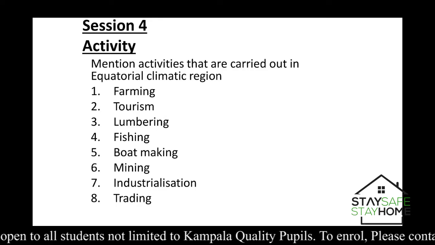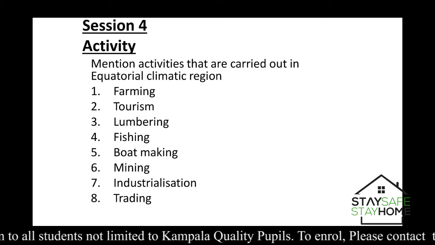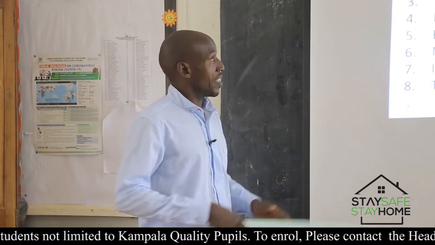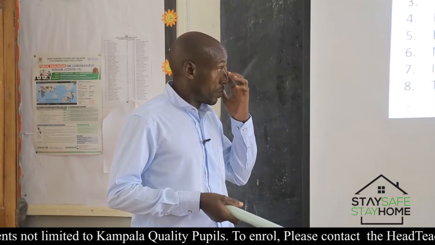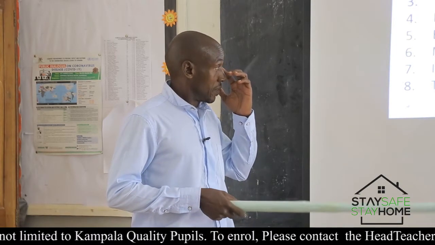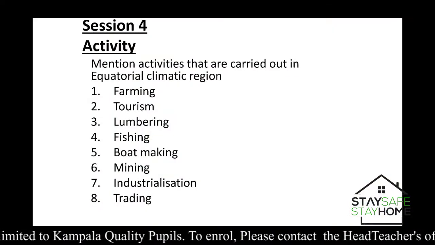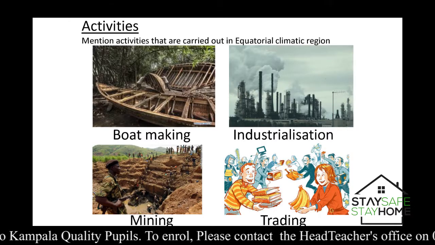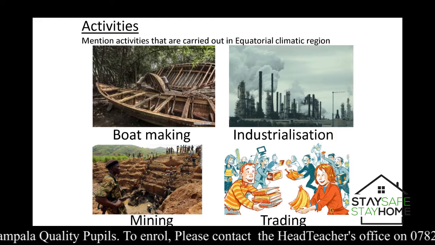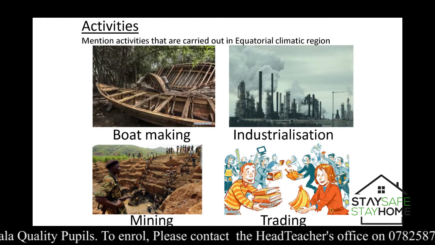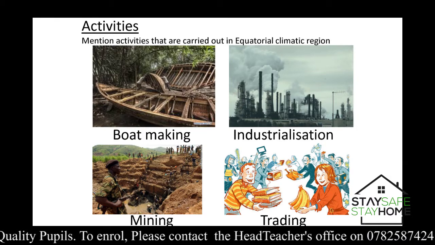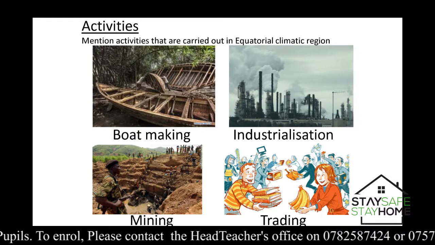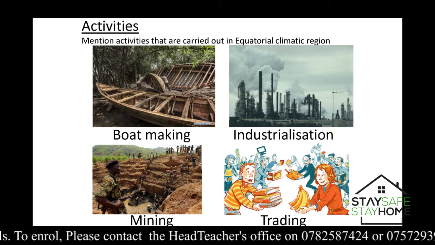Another one is mining. These areas are also potential mining areas. We have a number of minerals that are mined from that region. There is also industrialization. Being that these areas have fish and a lot of other things like timber, there are industries that are set up. And those industries are set up to produce a number of things.